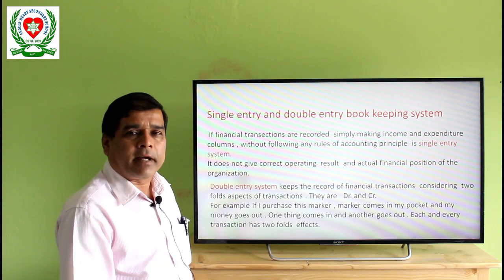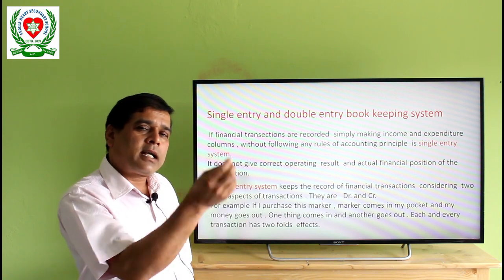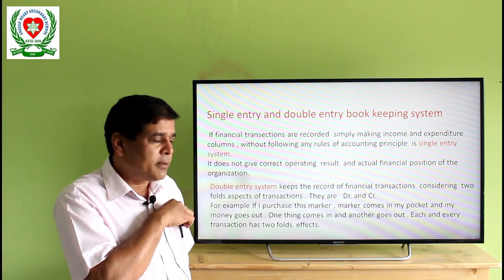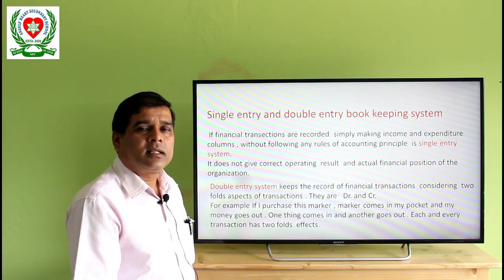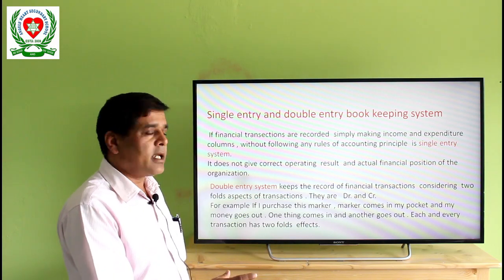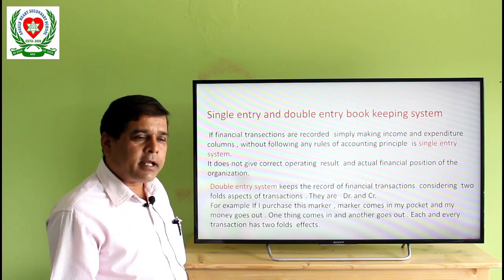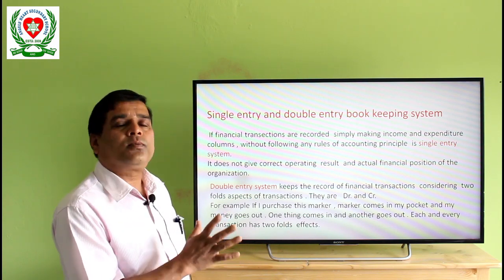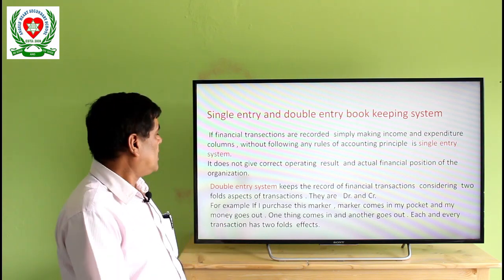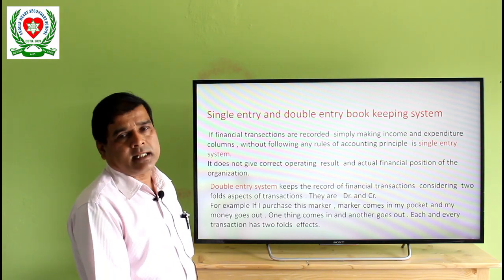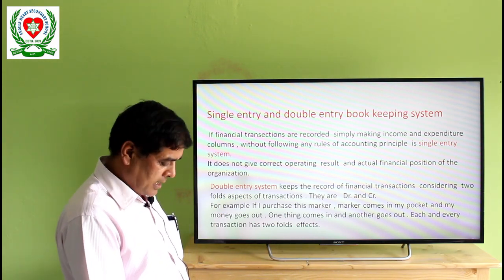There is a twofold effect. So, what comes in is debited, what goes out is credited. In this way, each and every transaction has a twofold effect. Considering this twofold effect, all financial transactions are to be recorded in the journal voucher.